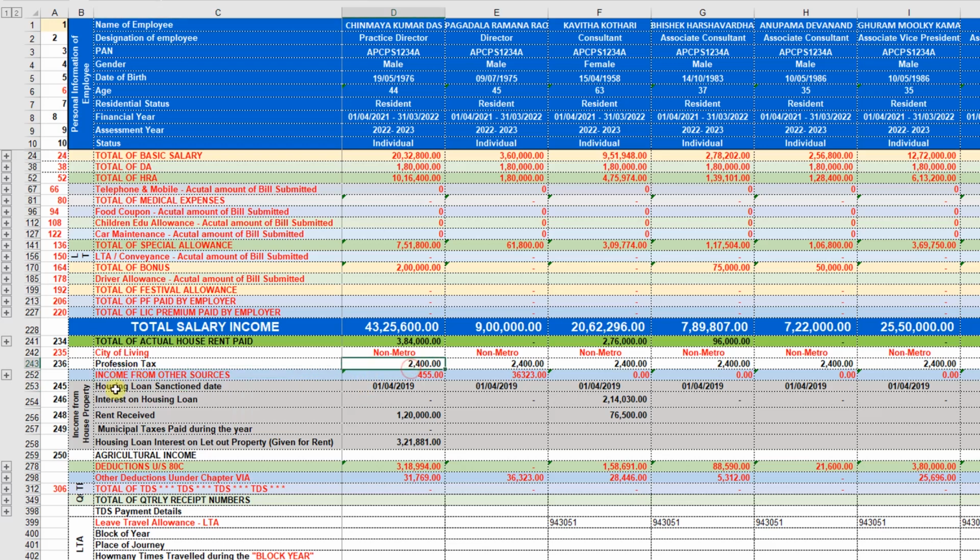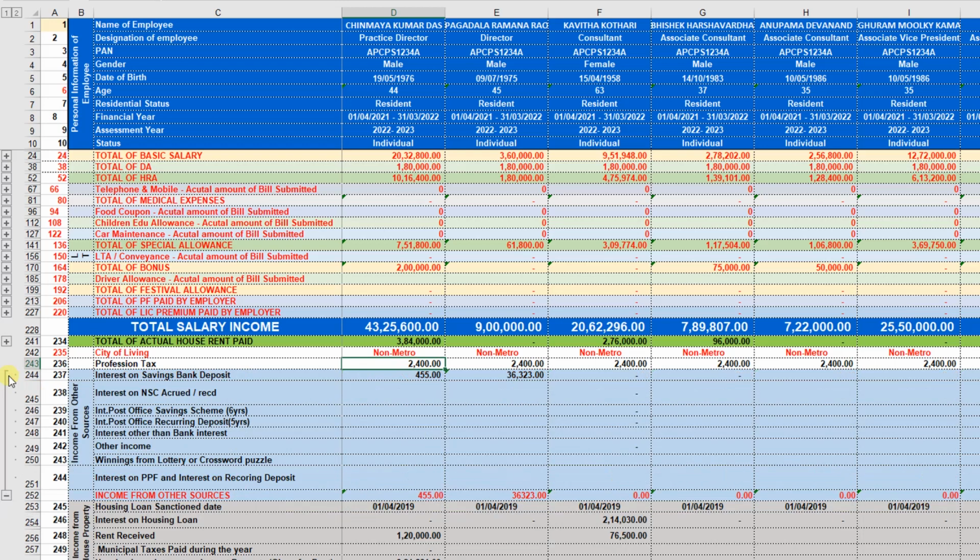So from income from other sources, expand the tab. It is showing the interest on savings bank deposits, interest from NSC, interest on post office savings bank, interest on post office savings scheme, interest on recurring deposits, interest other than bank interest, any other income, winnings from lottery, interest on PPF and interest on recurring deposits. So what are the income from other sources we can enter here.